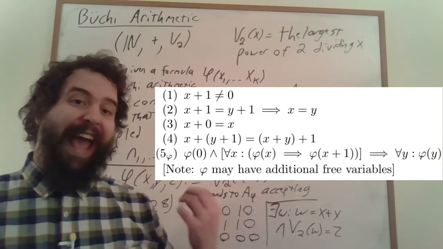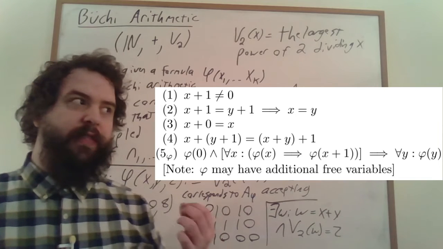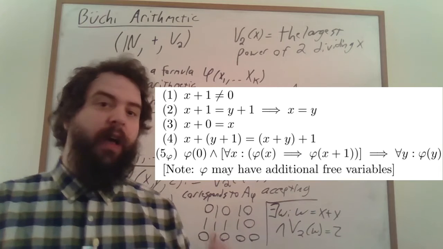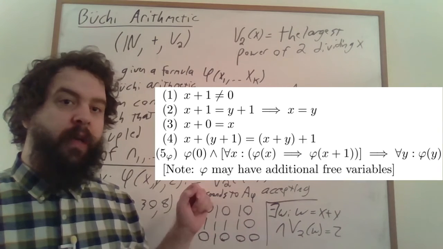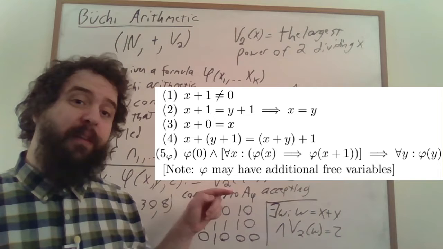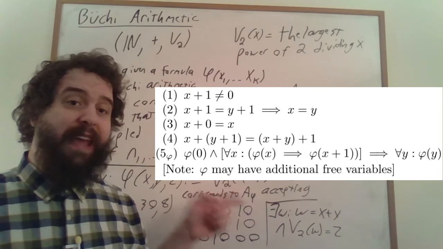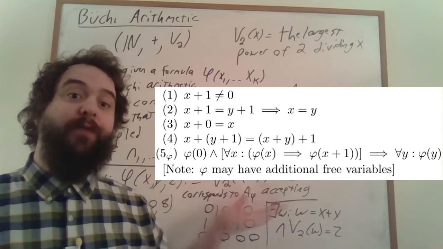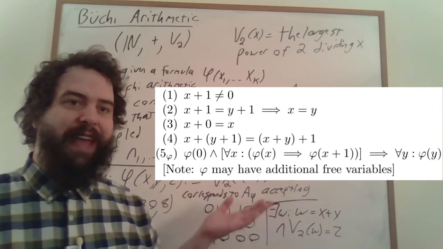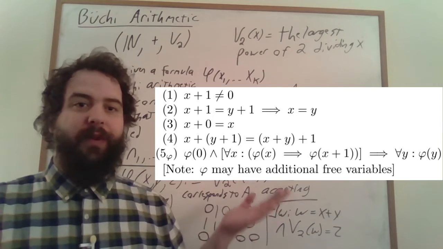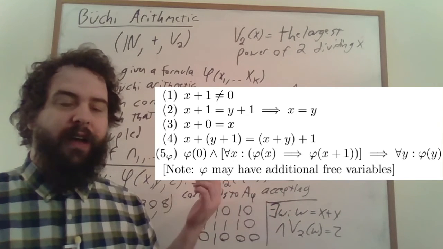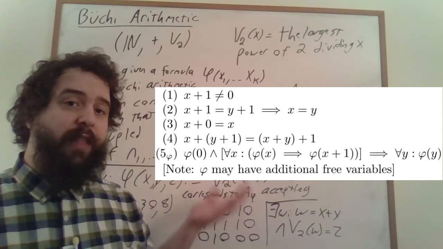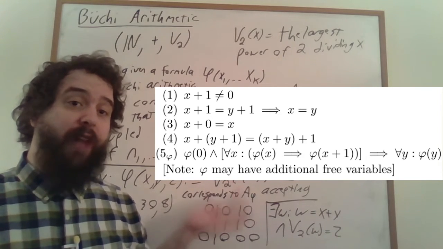It's not quite as nice as possible. You need infinitely many axioms for this structure, but they're relatively nice axioms. Specifically, it's this induction axiom that winds up giving us infinitely many axioms. What we want to do is we want to say that induction works for every formula. But unfortunately, we can't say for every formula, right? This is the first order logic of the natural numbers with addition. Our variables and quantifiers are only allowed to refer to natural numbers, not formulas.